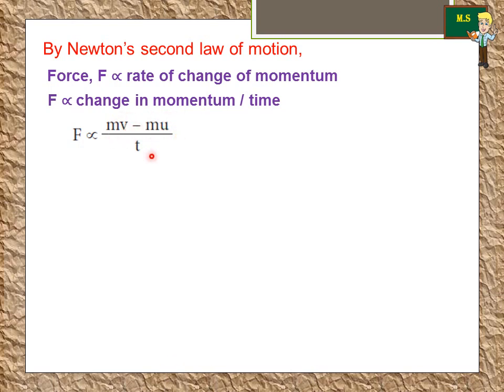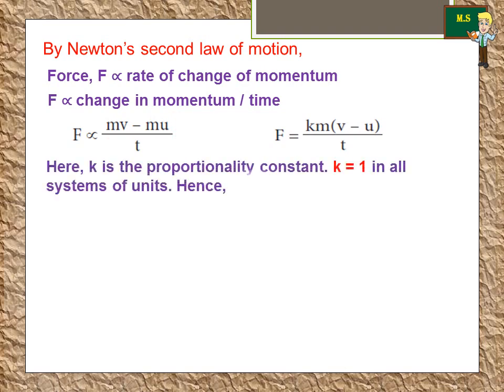If we have anything directly proportional, then we have to add some constant to make it an equation. Now we add k as a constant. And what is that k? k is the proportionality constant which is equal to 1, and k is equal to 1 in all systems of units.